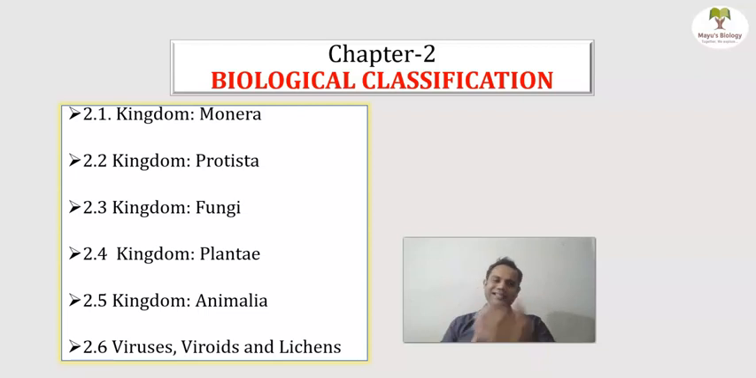Okay, so the second chapter is about biological classification. In the first chapter we study how to classify organisms, but in the second we will study how this classification has been done. Earlier there was a two kingdom classification system which included only Plantae and Animalia, but in 1969 R.H. Whittaker used the five kingdom classification system, and it is the accepted system of biological classification. So what is that five kingdom classification system?